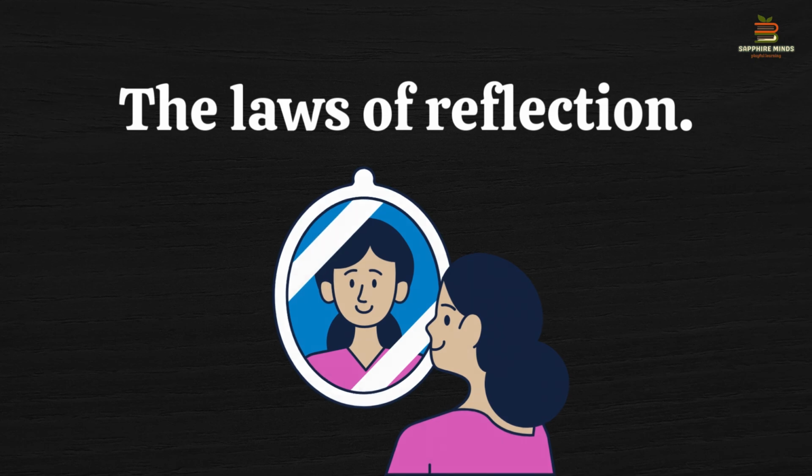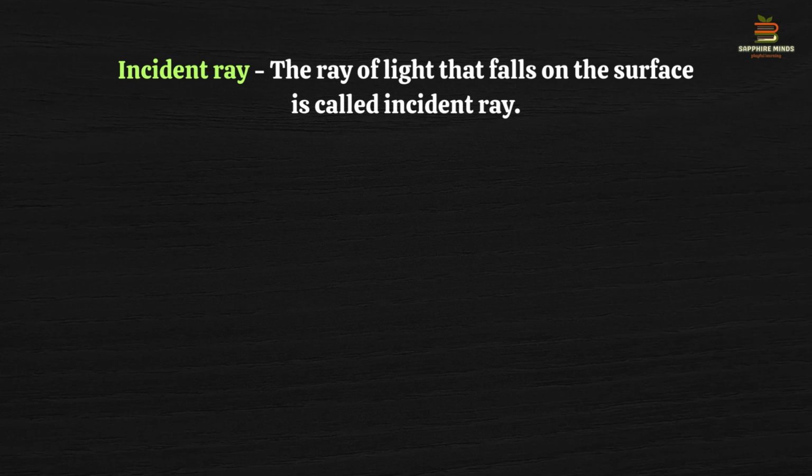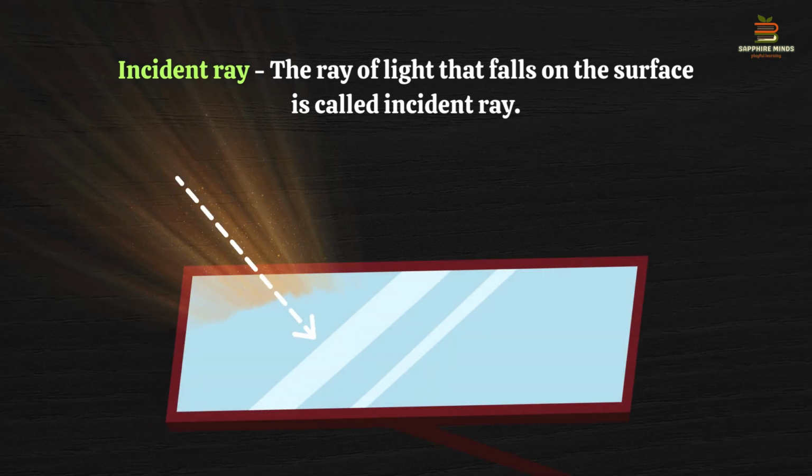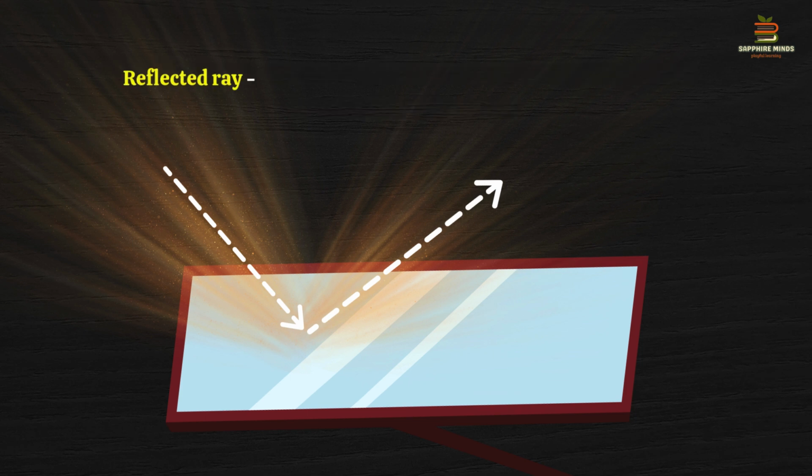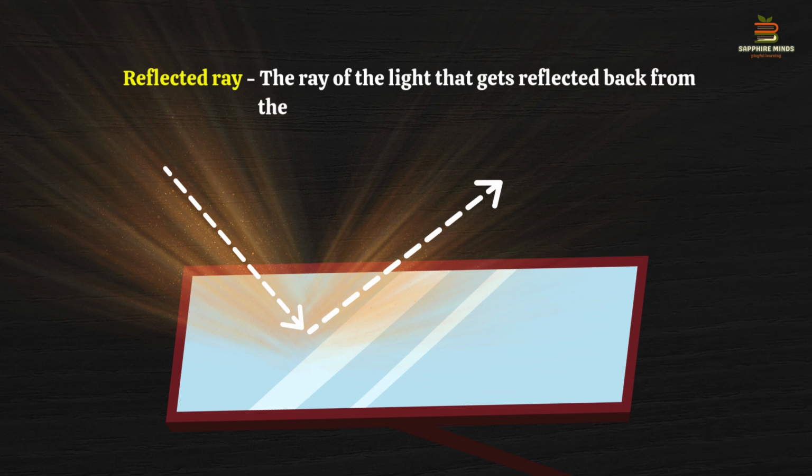So now when the light is falling on any surface, that ray that is falling, we call it as an incident ray. What I said, जो light आ रही है, strike कर रही है surface को, we call it as an incident ray. और जो ray उसको bounce back करके वापस जा रही है, we call it as a reflected ray. So the light ray that is coming, we call it as an incident ray, and when it is reflected back, we call it as a reflected ray.